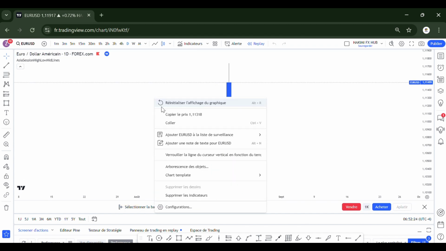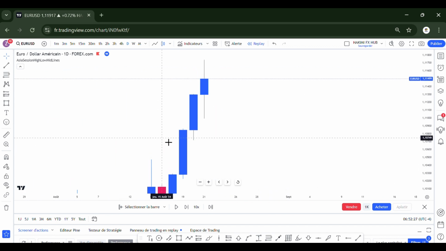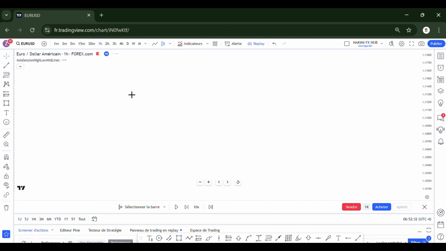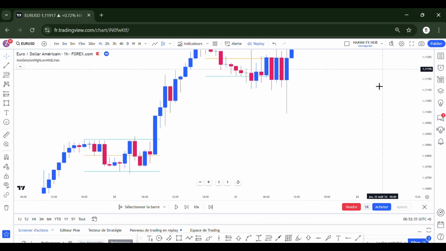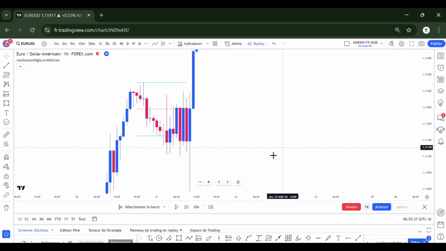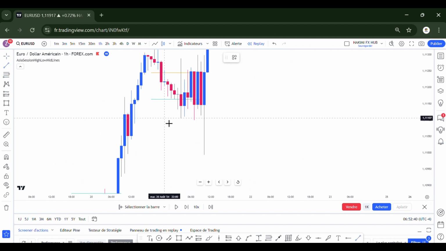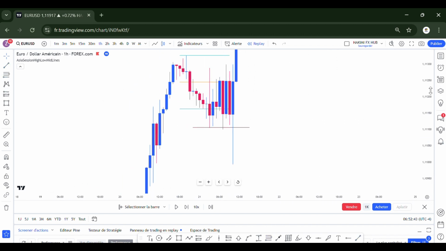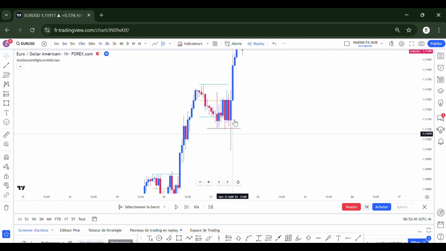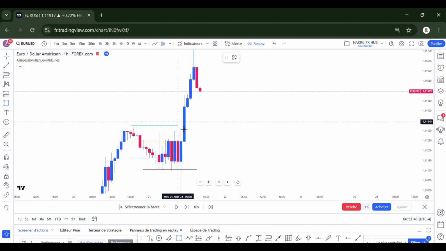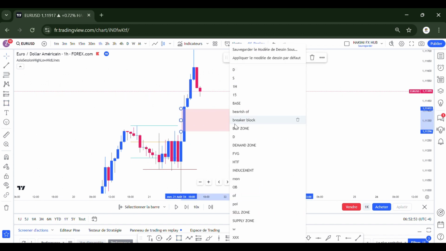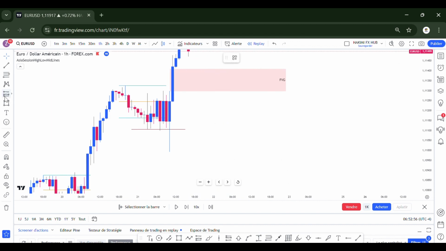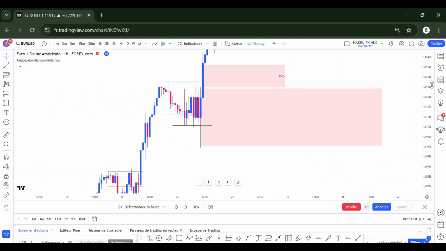Now we can see this is the gap, and this gap is the ICT point of interest, the order block. Now the takeout: we can see this is the liquidity, or the manipulation, the Asian low. Consider the Asian low manipulation and distribution creating this imbalance. This is the imbalance, and this is the FVG. The order block should be this candle, the last bearish candle before this movement.